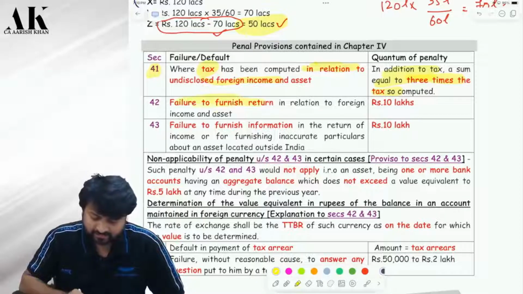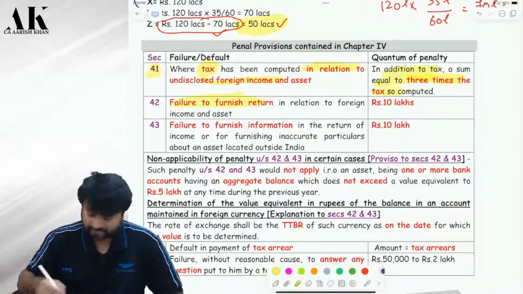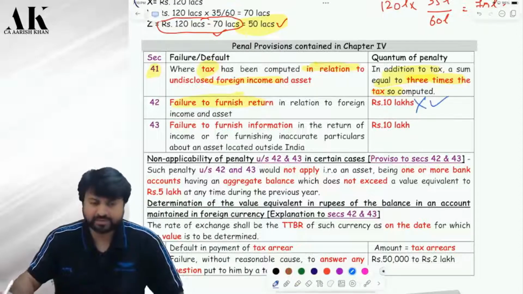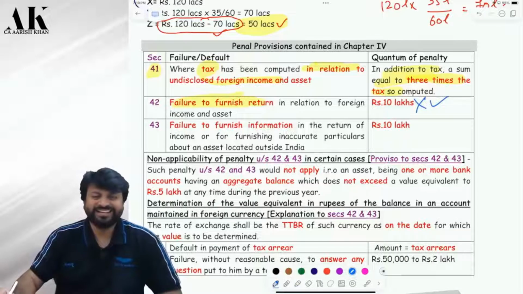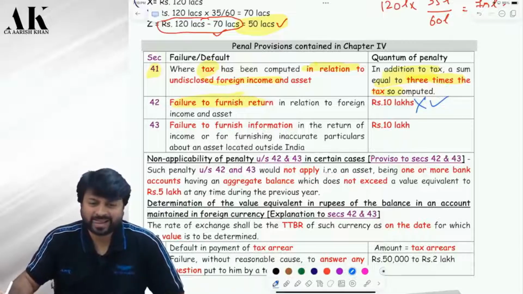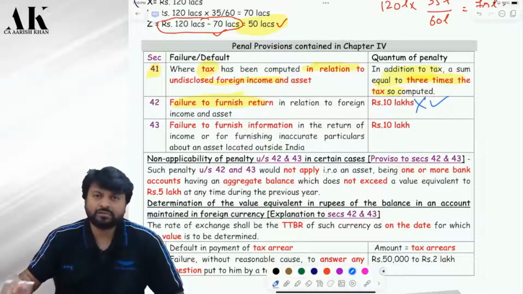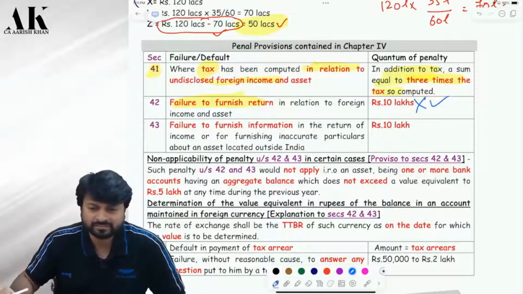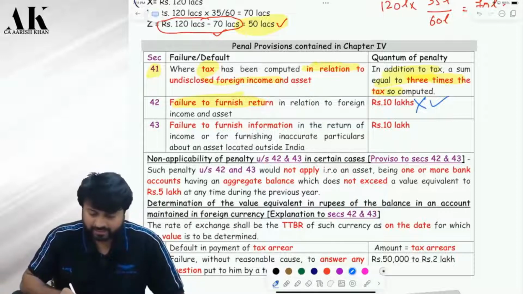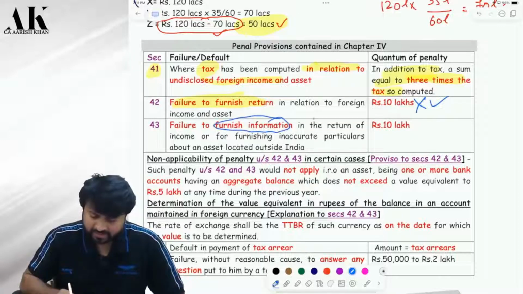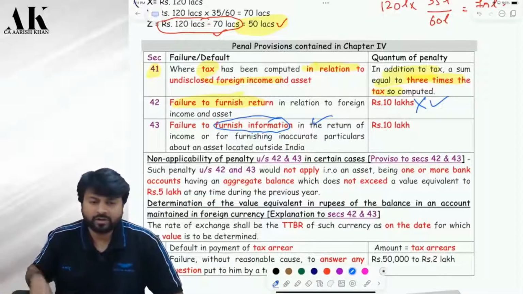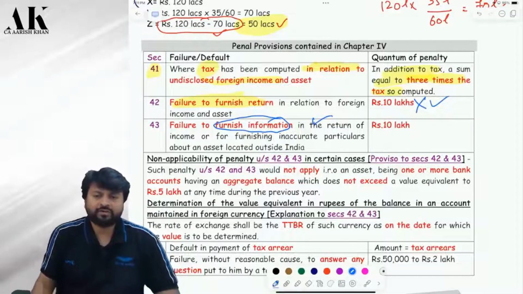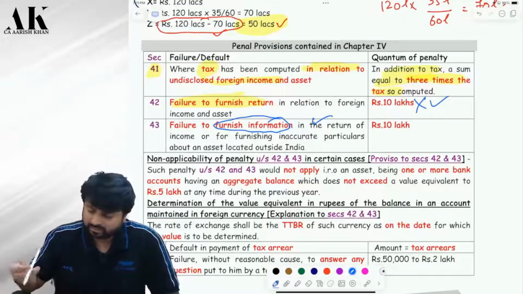Failure to furnish return. You are not furnishing the income tax return. So 10 lakh rupees penalty. Obviously, you should have a foreign income or foreign asset, otherwise not. If you fail to furnish a return, 10 lakh penalty. Next, you are furnishing the return, but you are not furnishing information in the return properly. You are not disclosing the asset, you are not disclosing the income. Then also 10 lakh rupees penalty.